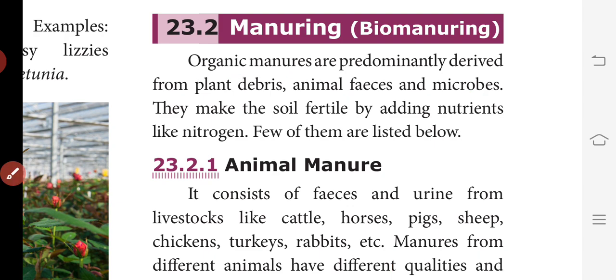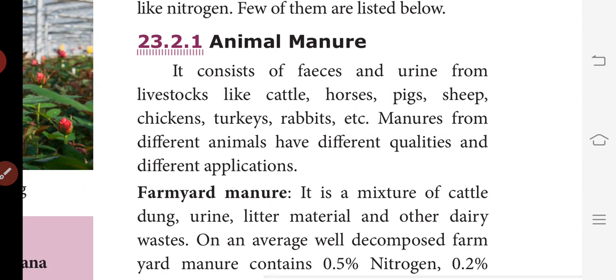Now we will see animal manure, plant debris and the microbes. How does that make the soil fertile? It consists of feces and urine from livestock like cattle, horses, pigs, sheep, chickens, turkeys, rabbits, etc. Manures from different animals have different qualities and different applications.